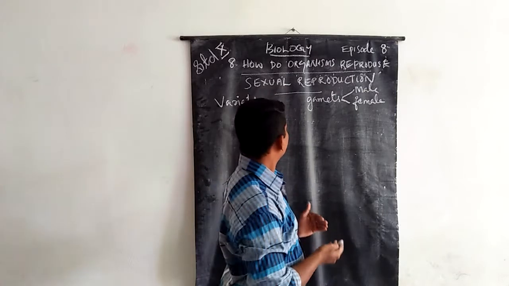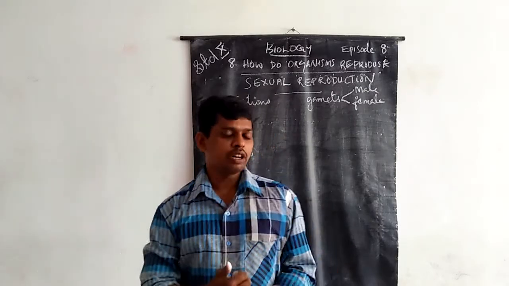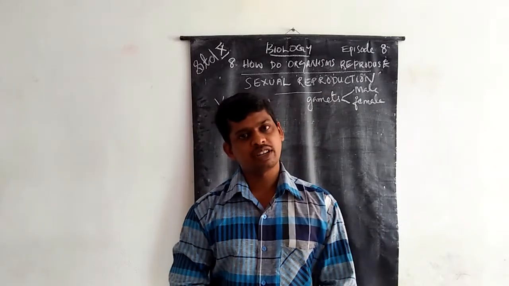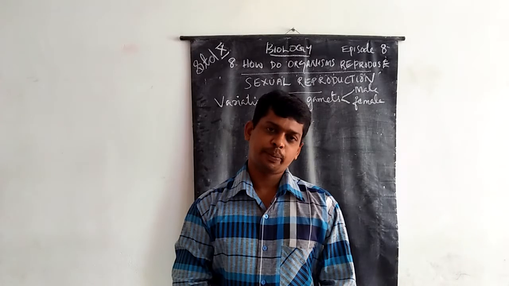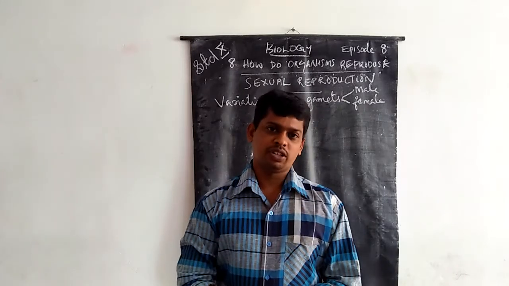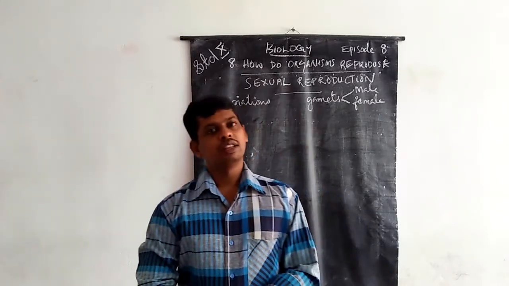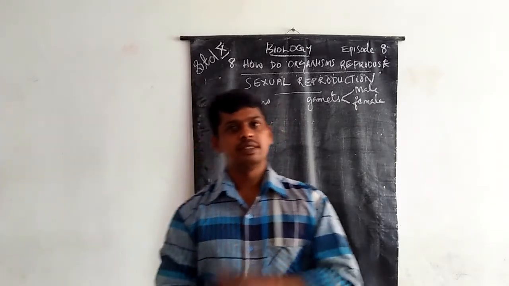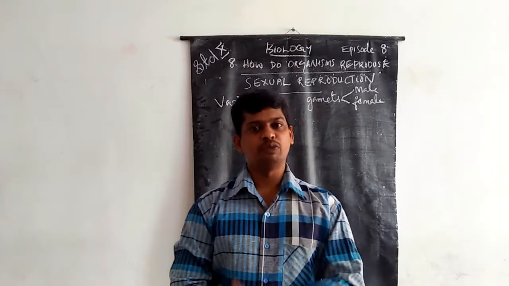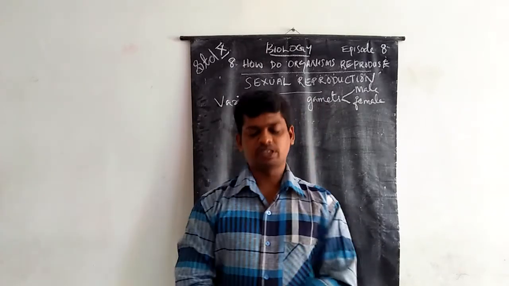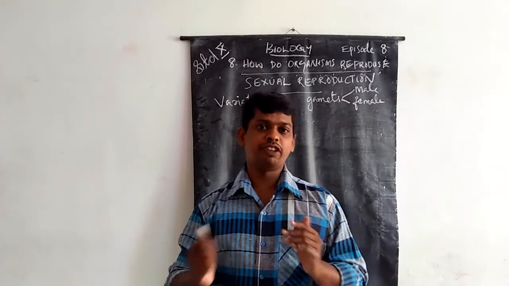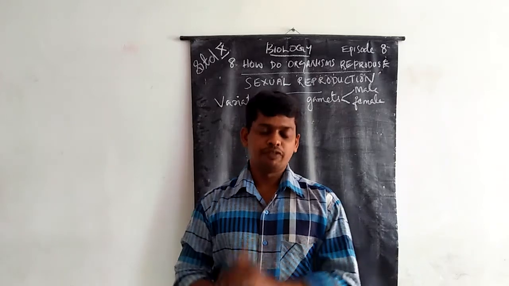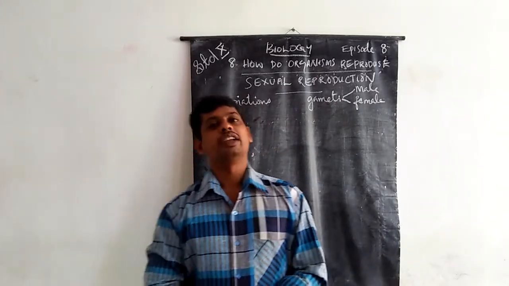Then, what is the difference between asexual reproduction and sexual reproduction? The first point: in asexual reproduction, a single parent is involved. In sexual reproduction, both male and female parents are involved.